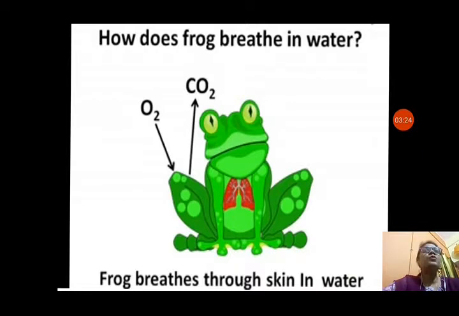How does a frog breathe in water? Frogs have lungs so that they can breathe on land, but they can breathe in water also. So a frog breathes through its skin in the water. Their moist skin can exchange oxygen and carbon dioxide in the water.